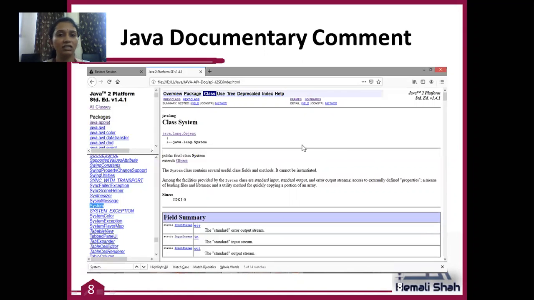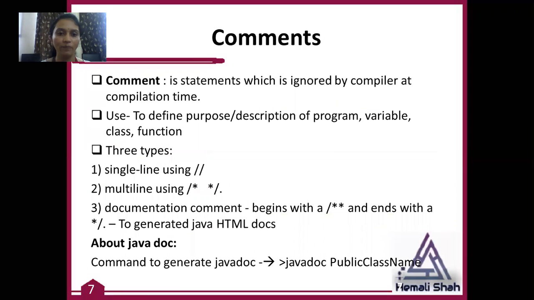You can create your own document of your created class by using this documentary comment. If you are writing this type of documentary comment in your source file, then you will get such an HTML document in your directory. Now to generate such an HTML document for your source code, there is a command that you can use: javadoc, then the .java file name. You must have a public class in that source file, and then you will be able to generate the Javadoc.